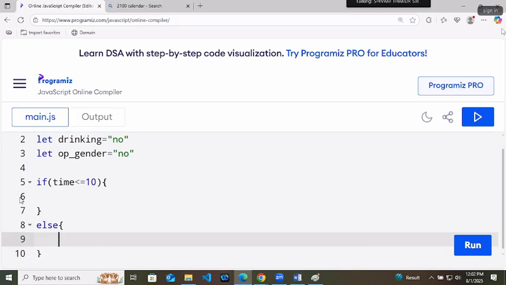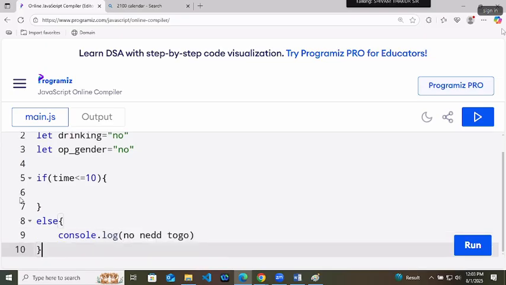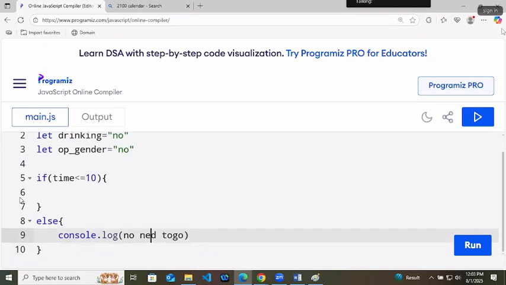In this, print console.log, no need to go. No need to go is a string.